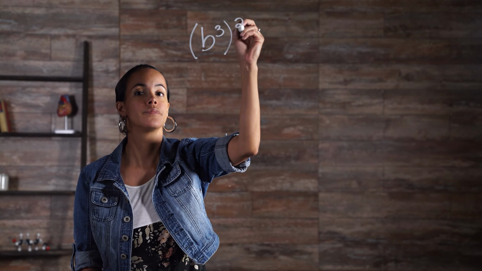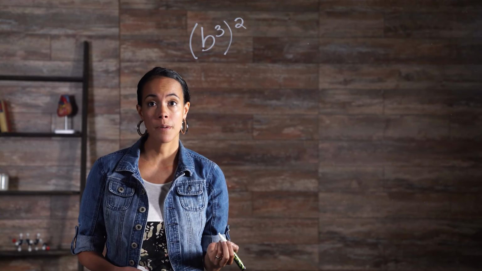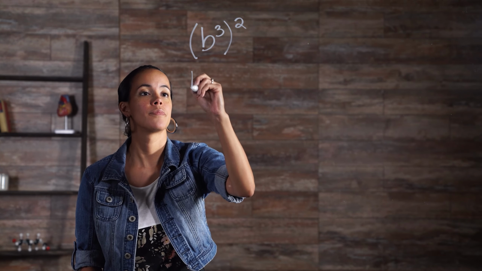The power of a power property allows us to raise a power to another exponent. Once again, expanding an expression makes understanding the rule a bit easier. Suppose the power b cubed is squared. In expanded form, it would look like this.